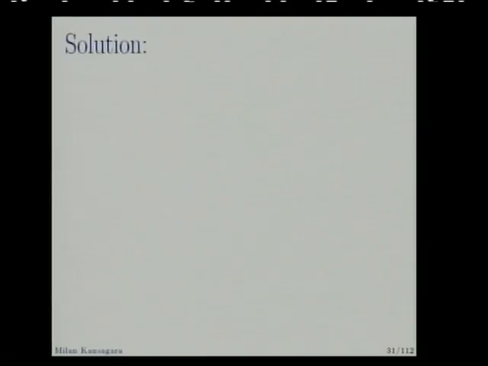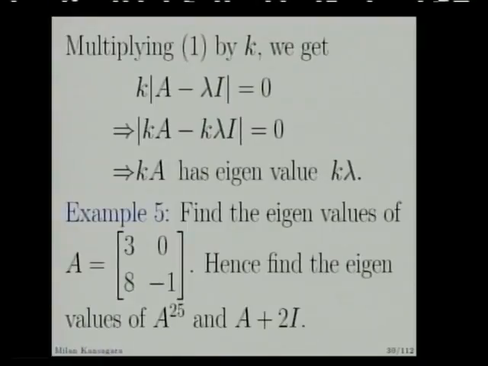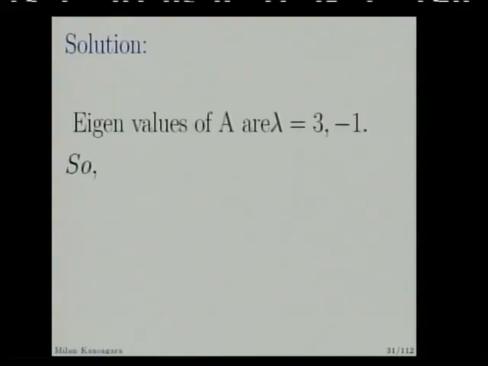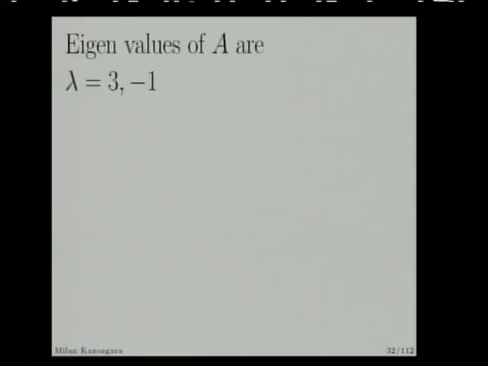What we do, first of all find out the eigenvalues of A, and eigenvalues of A are what? 3 and minus 1, because it is a lower triangular matrix. So by the previous result its eigenvalues are the diagonal elements, so they are 3 and minus 1. So eigenvalues of A raised to 25 are what? We are taking the power of A to be 25, so just take the eigenvalues raised to 25. So 3 raised to 25 and minus 1 raised to 25.